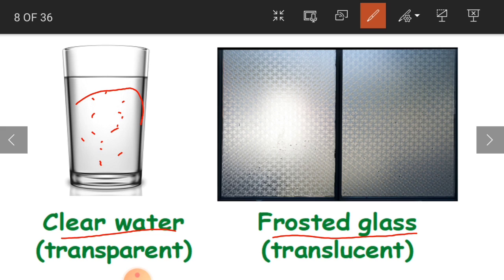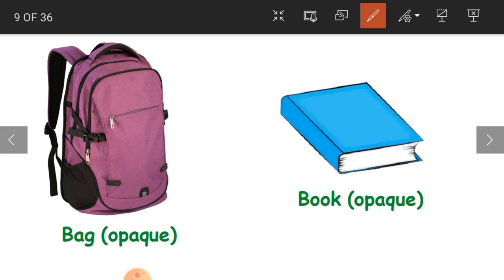Okay. So this we call a translucent material. Now, here you have got a bag and a book. So what is this? These are opaque materials. Okay, opaque is nothing but where it is going to completely block the light.